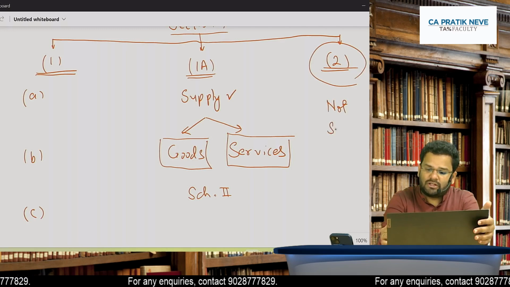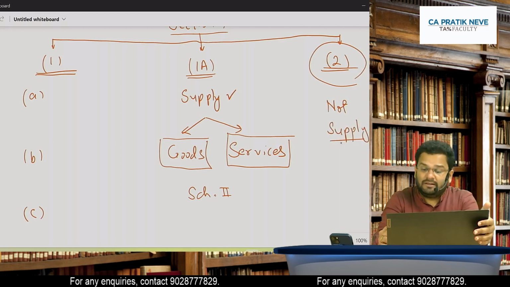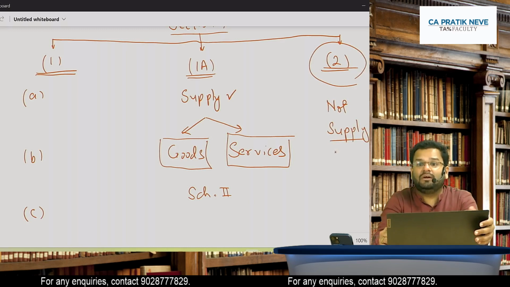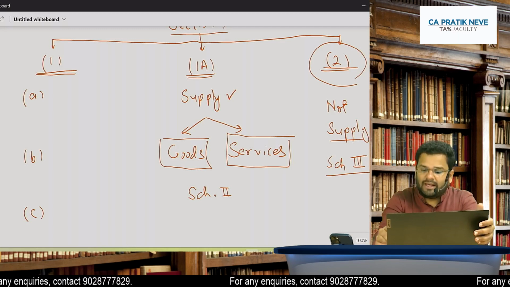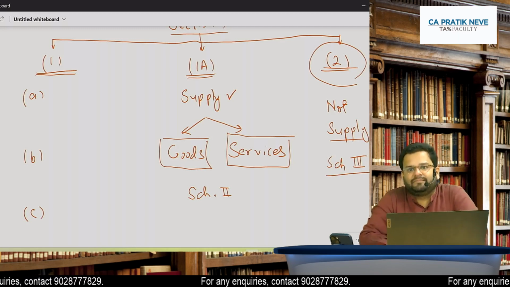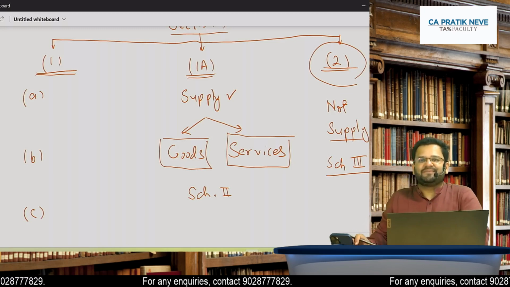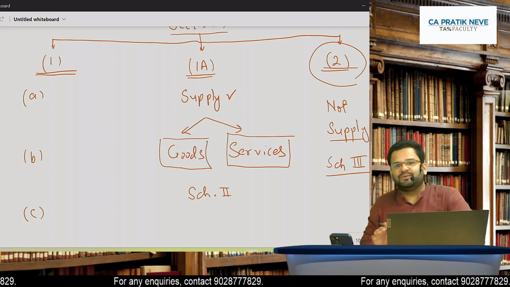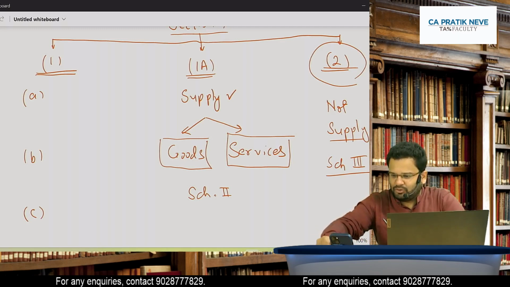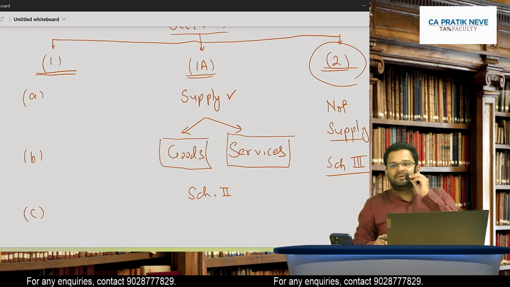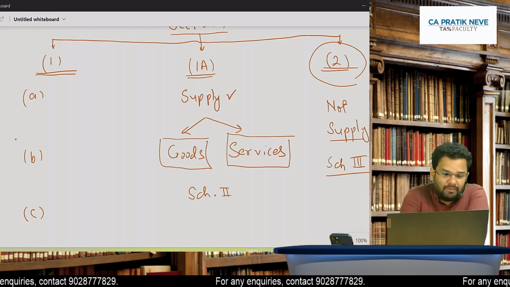So what is not supply? What is not supply is discussed in schedule 3. So schedule 3 we also call as negative list. Are you able to recollect these things? Yes, no? Yes, you are able to recollect, I am quite sure. Wonderful, wonderful.